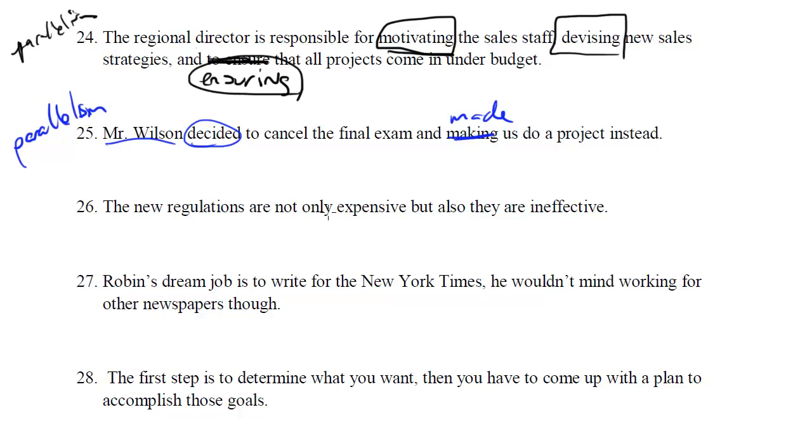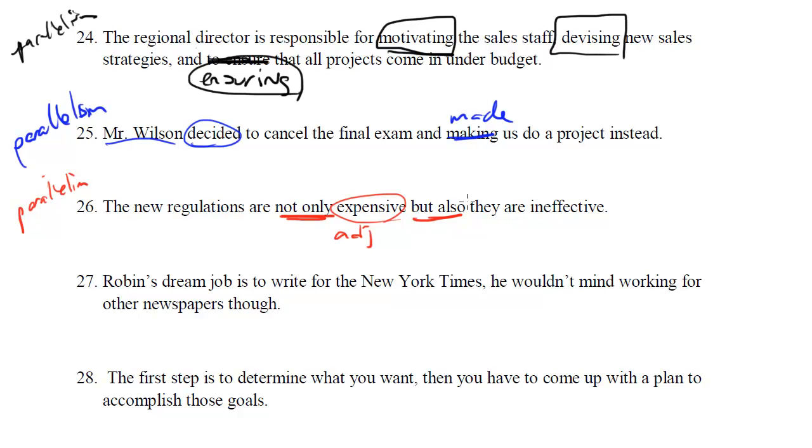The new regulations are not only expensive, but also they are ineffective. Another example of parallelism. In this case, whenever we have a word pair, and we'll look at word pairs specifically in a little bit, we need to make sure that the phrases or the things that come after the word pair parts are in a parallel form. So we have the new regulations are not only, there's our first word pair, expensive, adjective, but also, our second part of our word pair, they are ineffective.